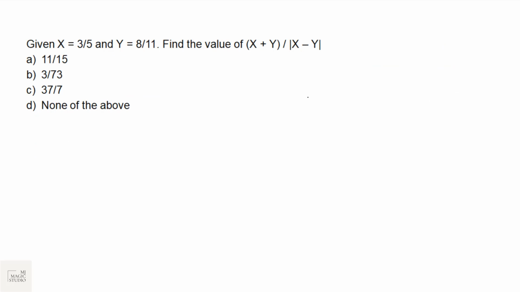The next sample question is on your screen. They love giving simplification questions, be it algebraic identities or arithmetic BODMAS rule simplification. Here x and y values are given, and we need to find the value of (x plus y) upon mod (x minus y). First of all, what is x plus y? 3 by 5 plus 8 by 11. LCM would be 55. 3 into 11 is 33, 8 fives are 40. So this is 73 by 55.